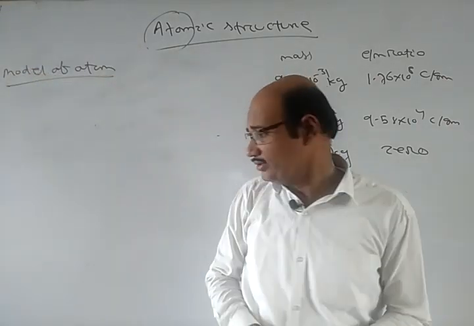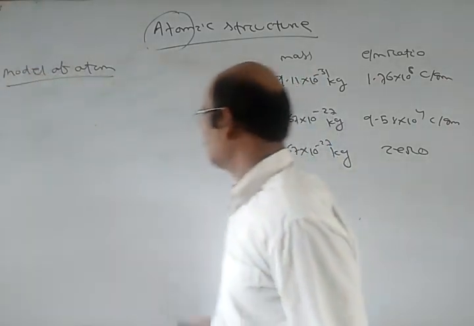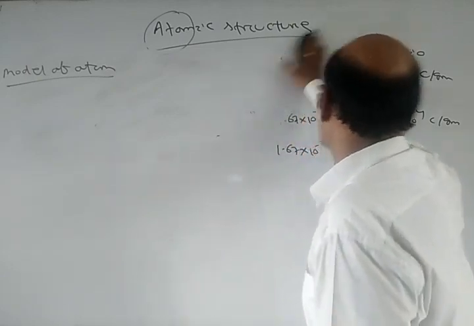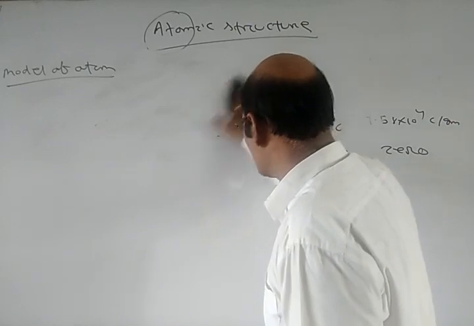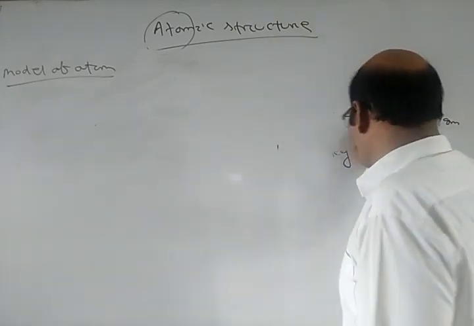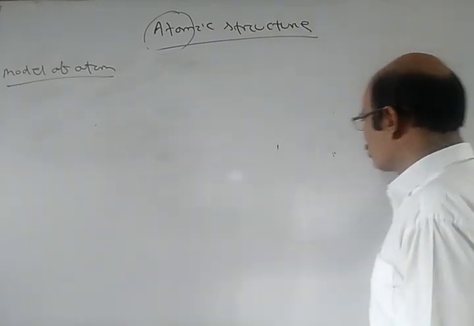So electrons are negative, protons positive, neutrons neutral. Now how are these held inside the atom? For that we have different models of the atom.